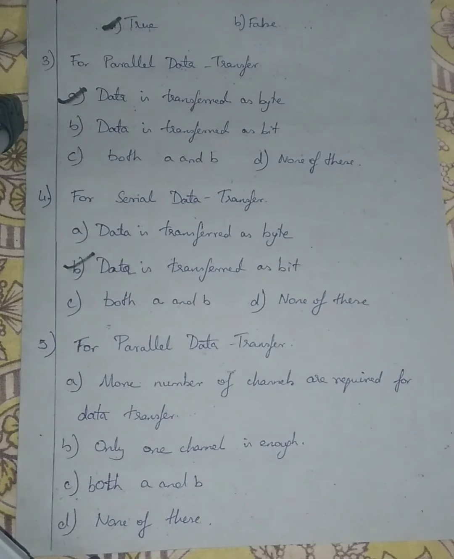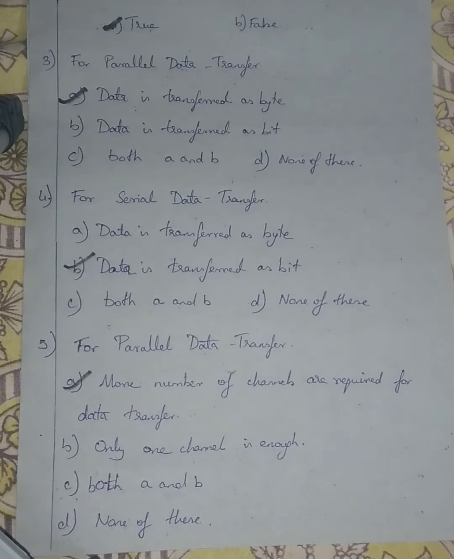Question number 5. For parallel data transfer type, option A, more number of channels are required for data transfer. Option B, only one channel is enough. Option C, both A and B. And option D, none of these. We'll go with option A, more number of channels are required for data transfer, because